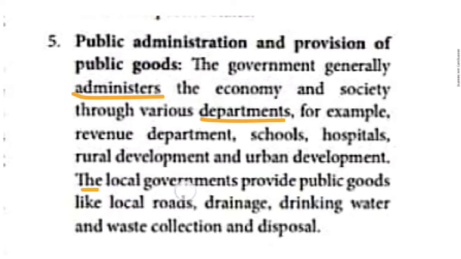The next one, the local government provides, in the sense gives. Okay, local government, local self-government, just before I told, village panchayats. So what's their duty in the sense? They have to check local roads, drainage system, as well as drinking water, and then waste collection, disposal, everything. Who has the responsibility to check? Yes, village panchayats, otherwise local self-government. Yes, so this much only, children. Public administration and provision of public goods. Okay, administer, what is the meaning? Ruling, like that I said, children. Department, another word I used, portfolios, like that. Okay, then next one,